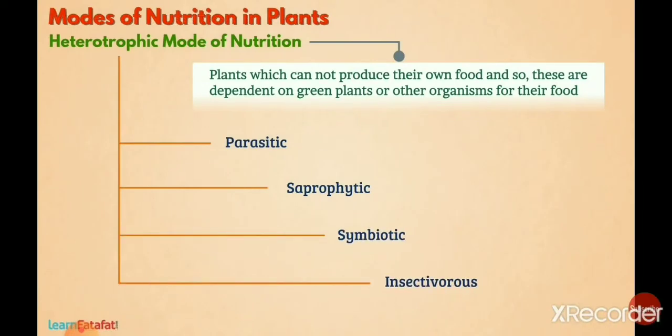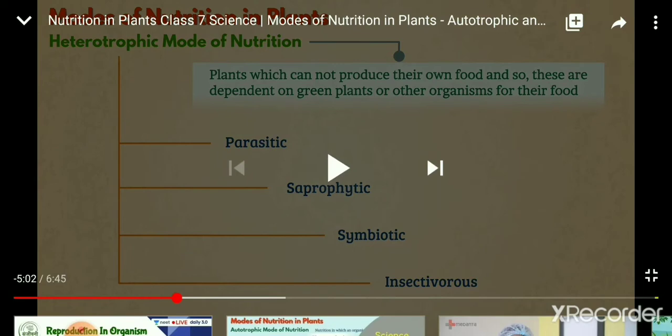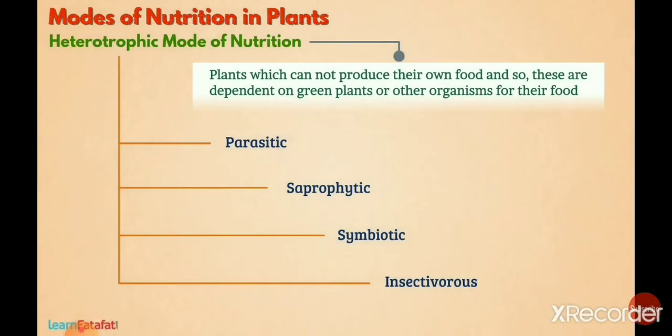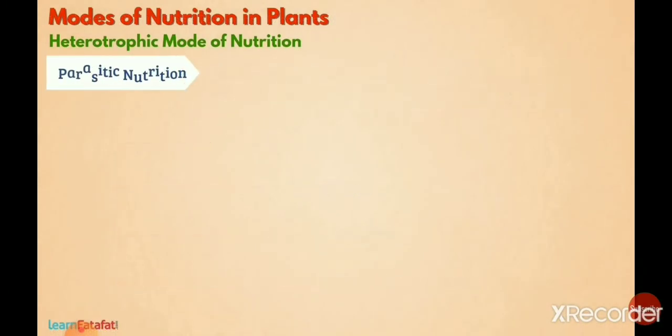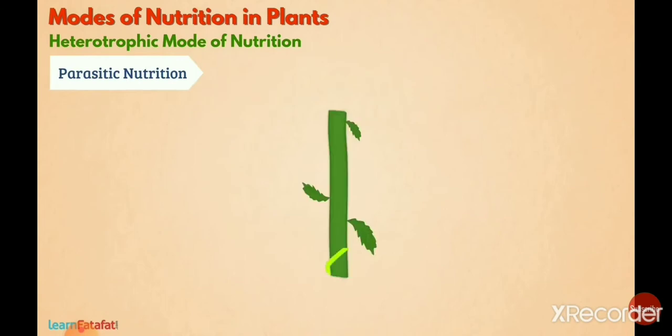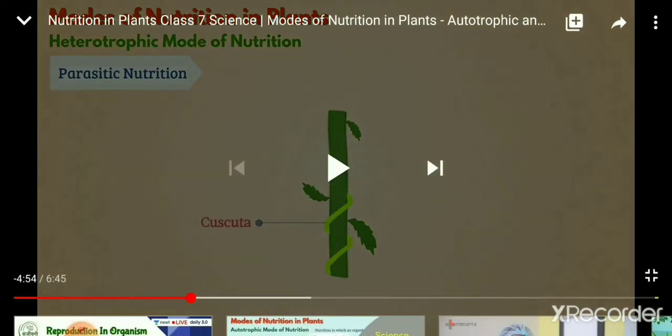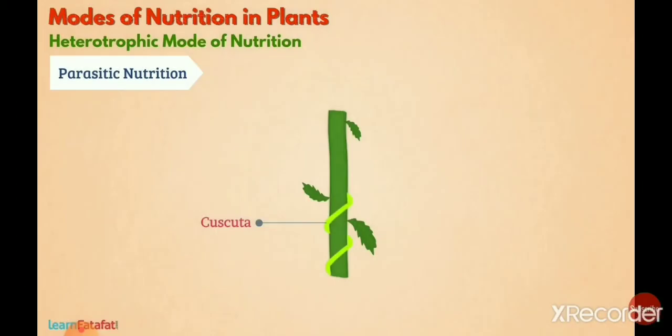So what are the kinds? One is parasitic, saprophytic, symbiotic, insectivorous. Now we will learn these one by one. Firstly, we are discussing parasitic nutrition. First I am telling you what parasites are. I am giving you one example, cuscuta. So cuscuta is the example of parasitic nutrition.